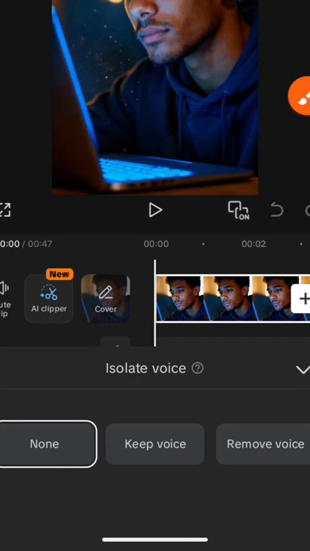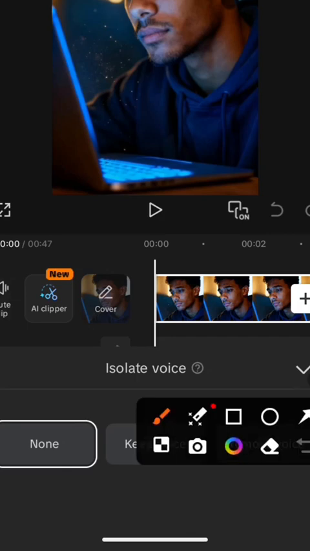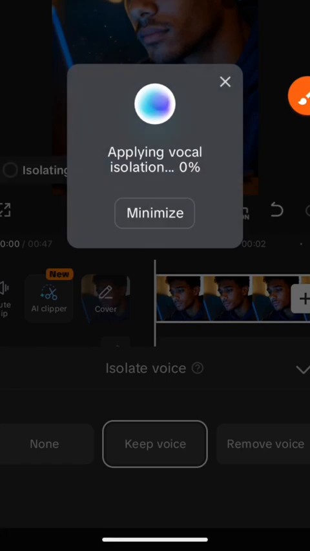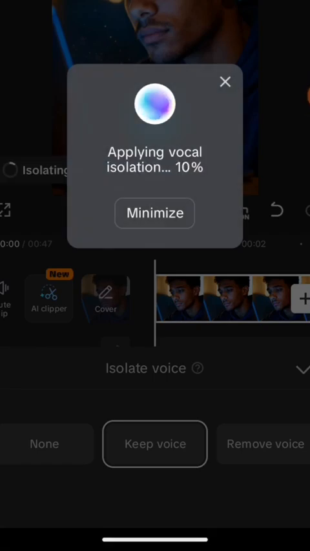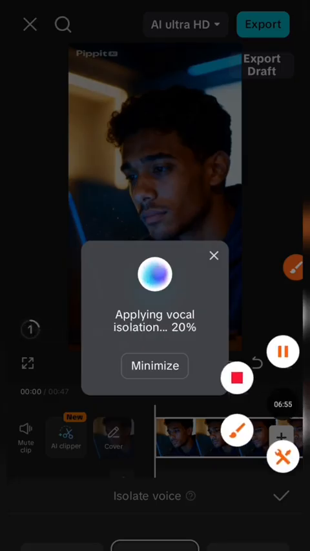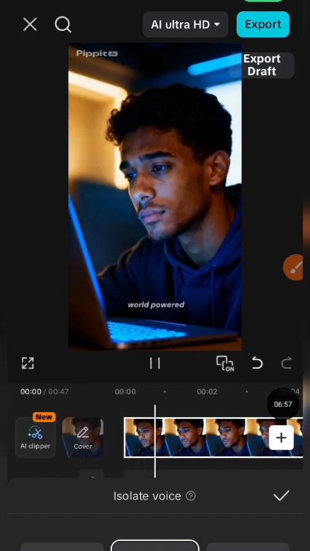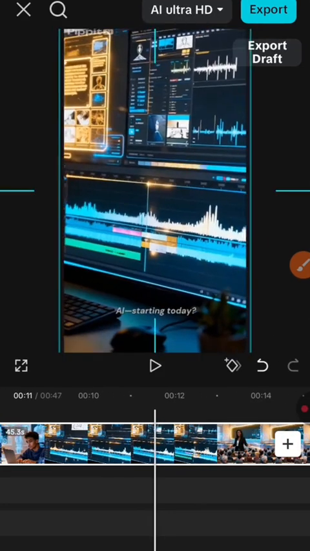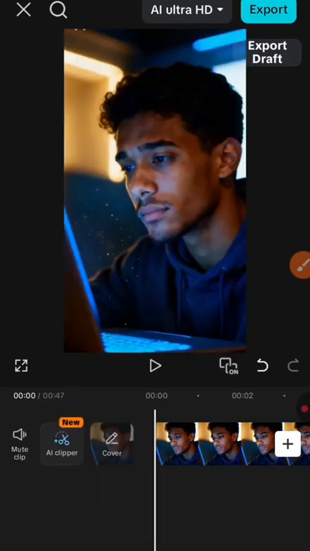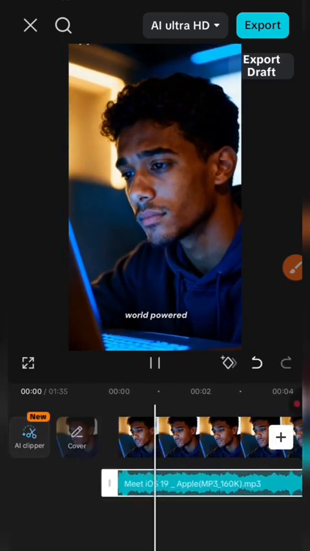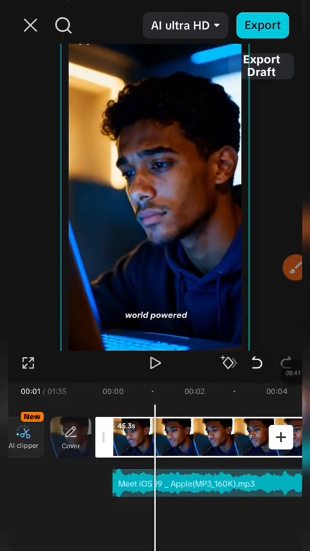You click it and click on keep voice. This will help you separate the vocal from the music and delete the music totally. So once it's done, we edit finally and speed up some things we don't like, and change to our desired song. Maybe there's a music that you like, and here's the final result.